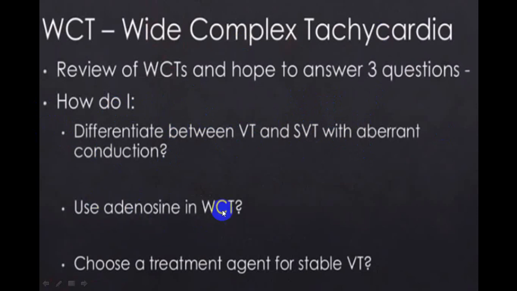A little idea regarding adenosine, what can happen with adenosine in wide complex tachycardia, and then you have to choose the treatment, because there is an absolutely different treatment if it is SVT with aberrant conduction, and if it is VT, the treatment is absolutely different. If you treat VT as SVT, it is dangerous, but if you treat SVT as VT, less dangerous. So we are not going to go into tremendous detail, but we'll try to. These two parts we'll talk about very briefly. This will be discussed in detail when we talk about ventricular tachycardia.